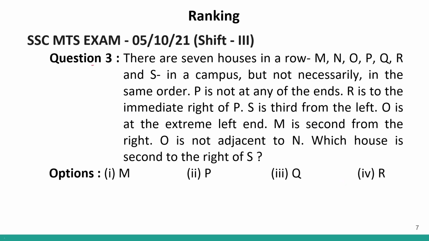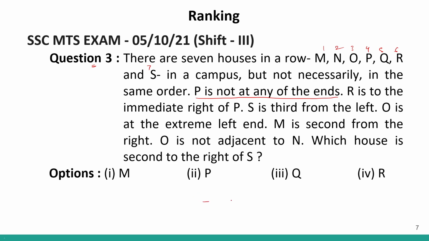Moving forward to question number 3. Question number 3 says that there are 7 houses in a row. 1, 2, 3, 4, 5, 6 and 7 houses in a row in a campus, but not necessarily in this order. Okay, so they can be jumbled up. P is not at any of the ends.